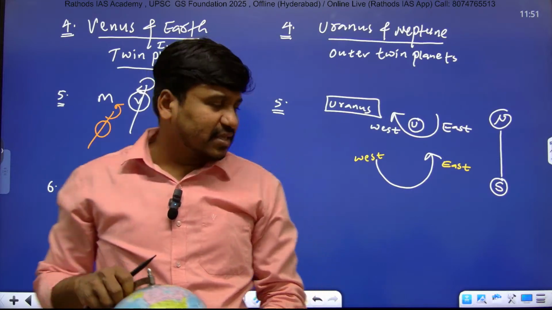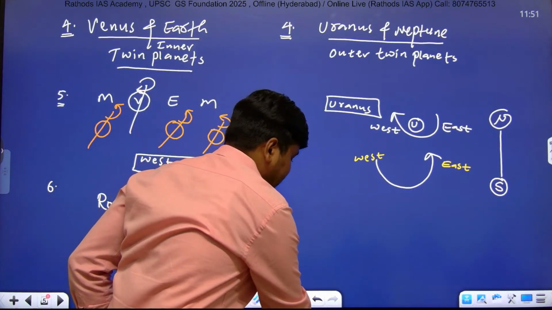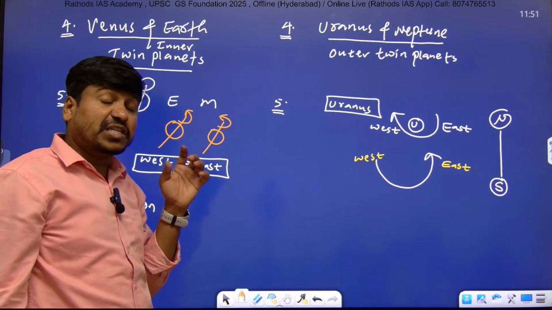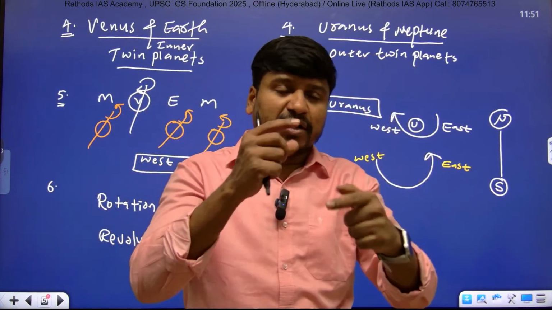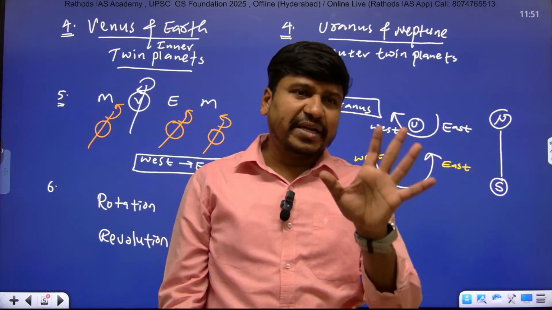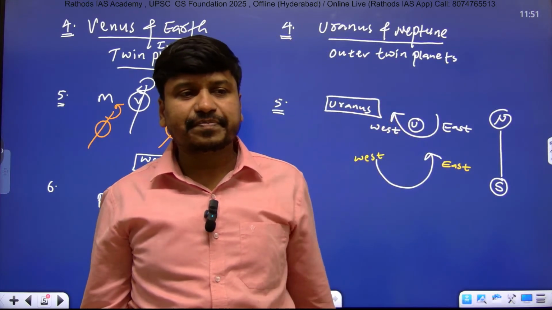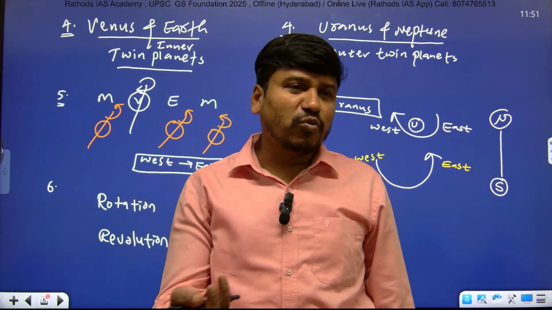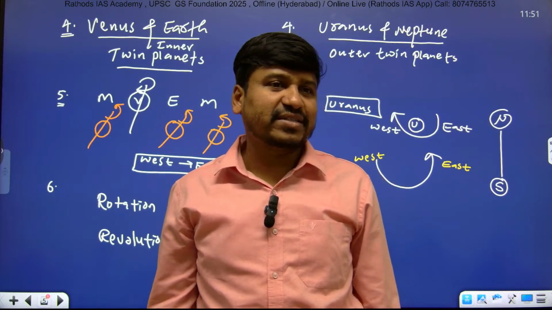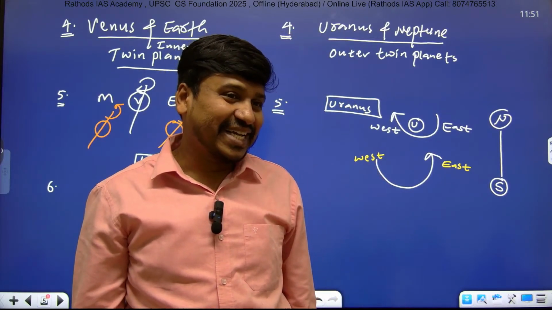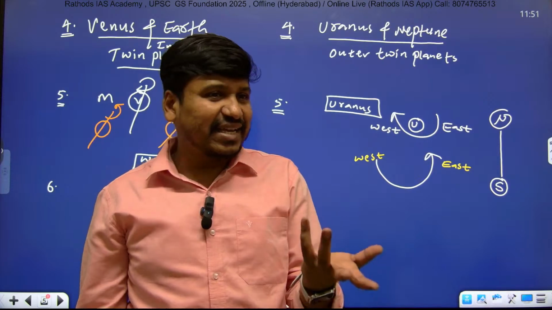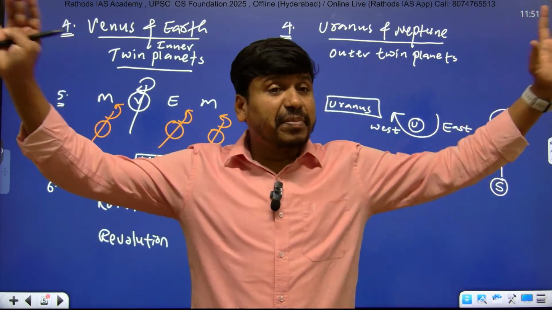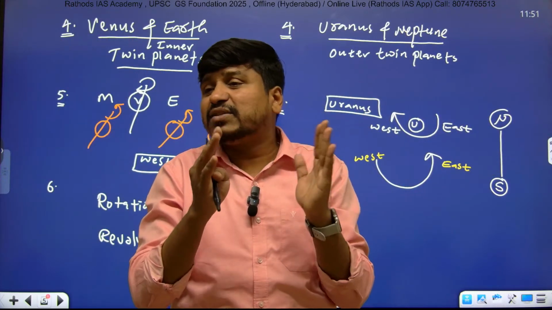And when the objects are rotating or revolving, listen carefully, among inner and outer planets, which planets rotate with more speed? Inner planets. Why? Inner planets are more dense, right? They are heavier, made up of rocks and metals. Then how come they will rotate with faster speed? Outer planets, because they are made up of gas and ice, are lighter in density and lighter in weight, right? They might be bigger, but their weight is very less.